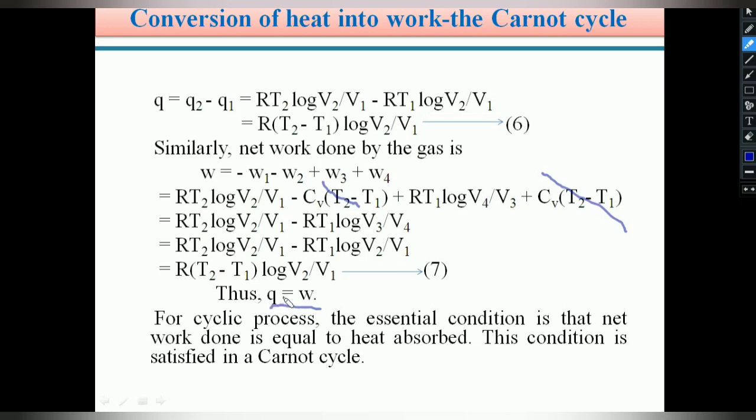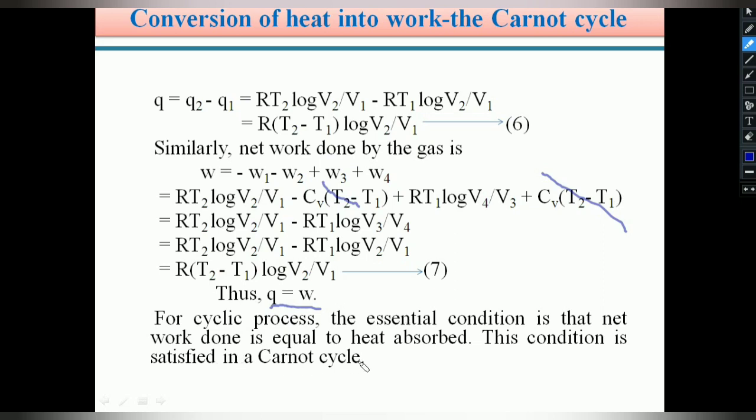This condition is satisfied in the Carnot cycle. So students, this is the Carnot cycle. No need to worry about this derivation part and these 4 operations. This is very easy and very simple. You can practice very easily. So for a cyclic process, the essential condition is W equals Q: the work done is equal to the heat absorbed.